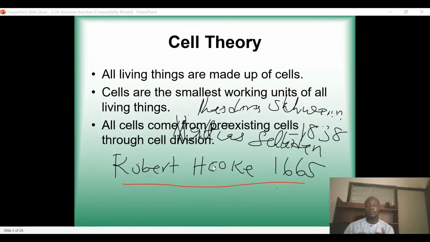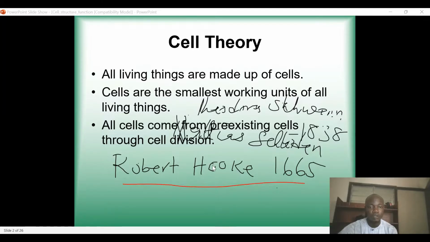So if the cells are working perfectly, it means that the living organism is also working and surviving perfectly. And if there is any problem in the unit of the cell, it means that there will be a problem with the entire organism, or maybe the organs that possess that particular cell.